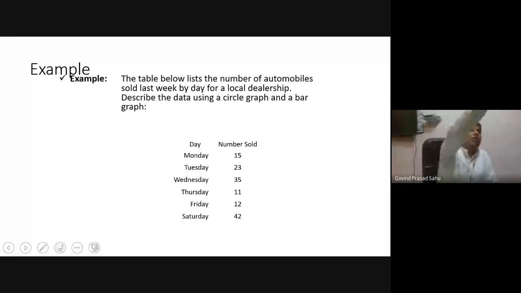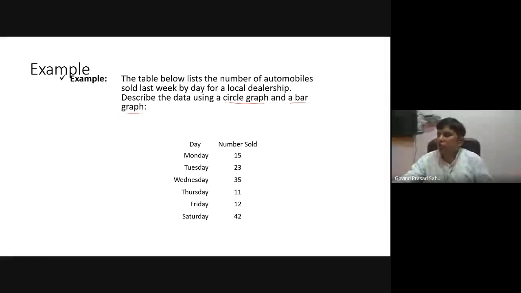For example, suppose we have a table listing the number of automobiles sold last week by day for a local dealership. Describe the data using a circle graph and a bar graph. Which type of data do we have? It is the number sold.